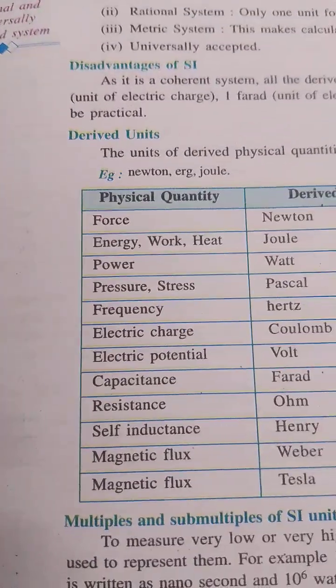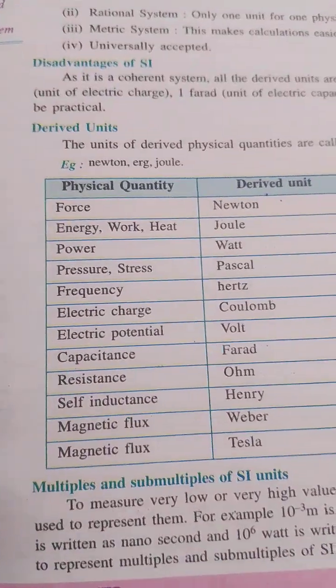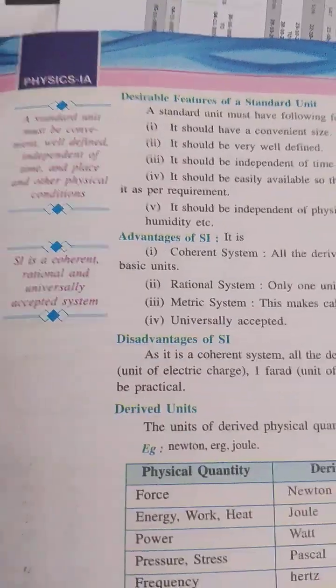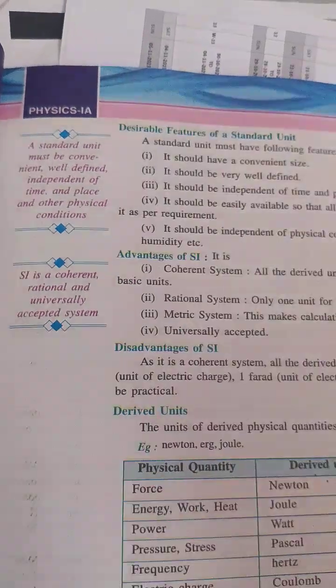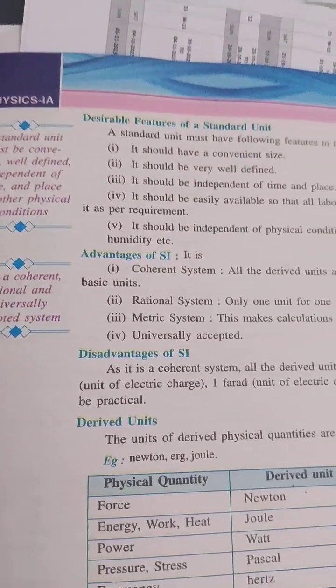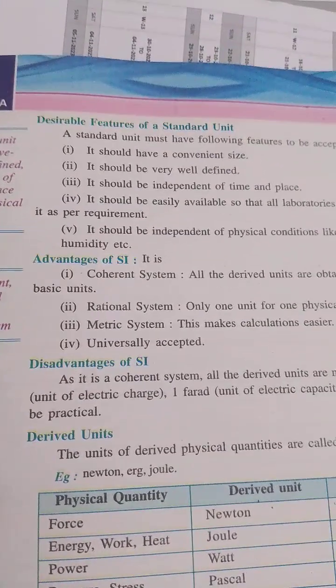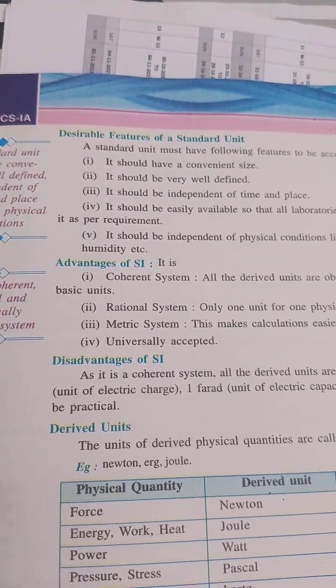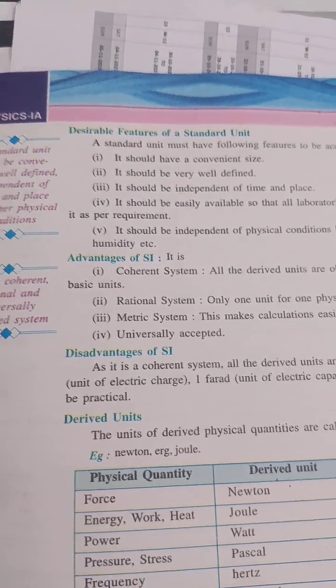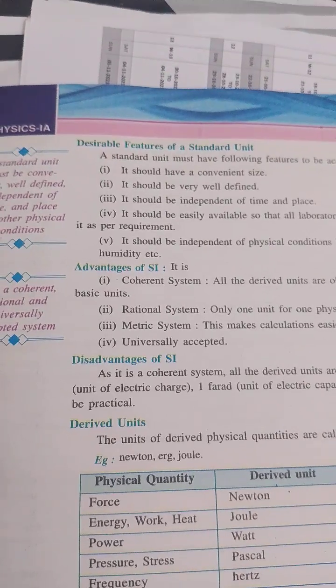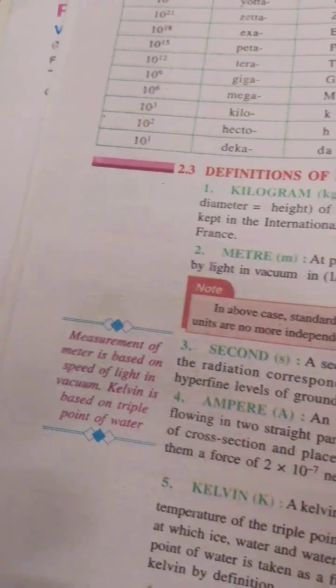Different physical quantities are there, a lot of derived physical quantities. A physical quantity that is measurable should be given with a standard unit. The standard unit should be convenient, very well defined, and independent of temperature, time, and place. It depends upon the system you are using.